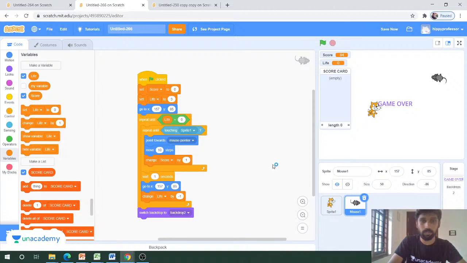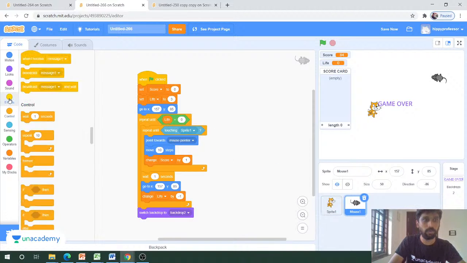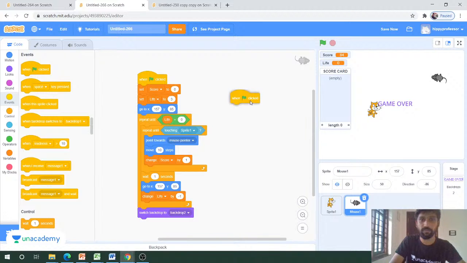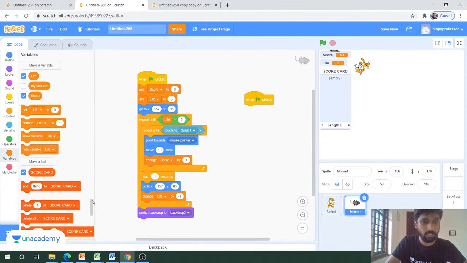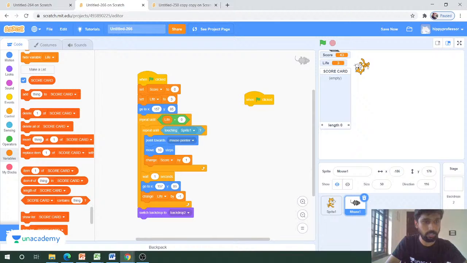So I will try to hide the scorecard whenever you are starting the game. I will go to the event block and drag this when flag is clicked. Whenever you are starting the game, I don't want the scorecard to be here. I want the scorecard towards the last part of my game, after printing the game over screen. I will go to the variables, and yes, there is an option to hide the scorecard.